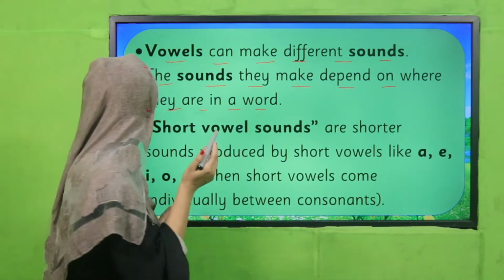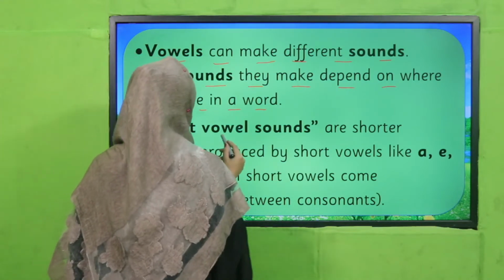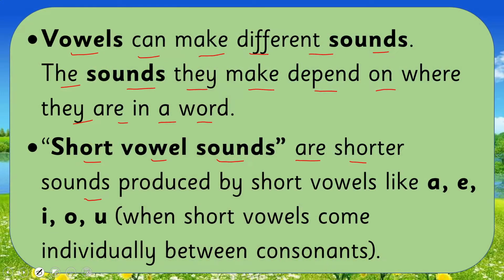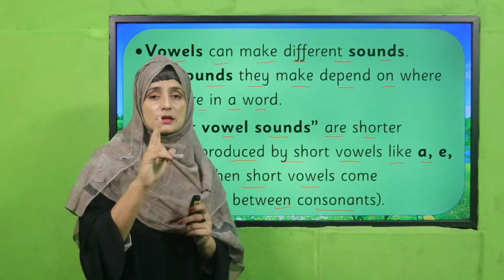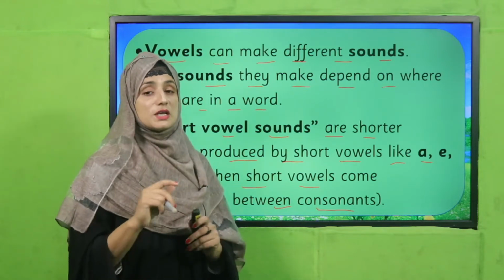Short and long. So let's see what is a short vowel sound. Short vowel sounds are shorter sounds produced by short vowels like A, E, I, O, U, where short vowels come individually between consonants. So usually short vowel sounds come between consonants, my dear students. In this way we can judge that.